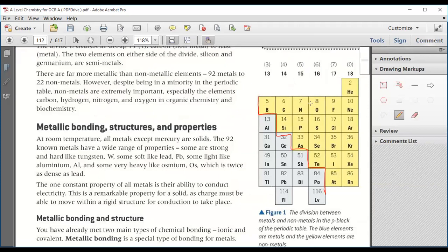All these light colored ones are non-metals, and before this line are metals. That is, groups 1 to 12 are metals, and the rest are non-metals.